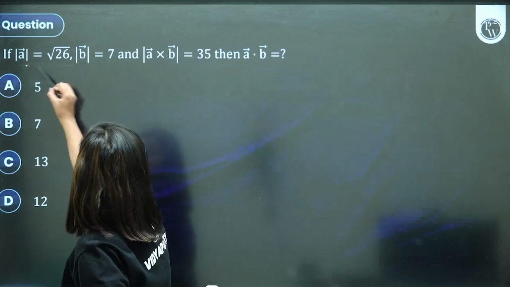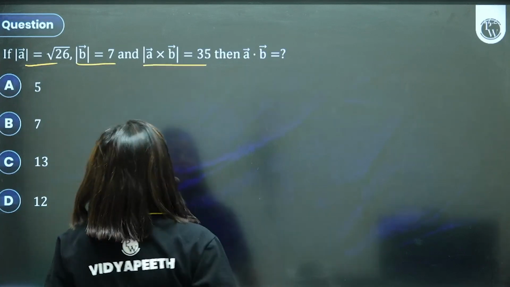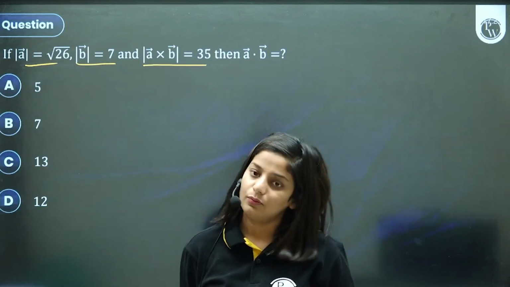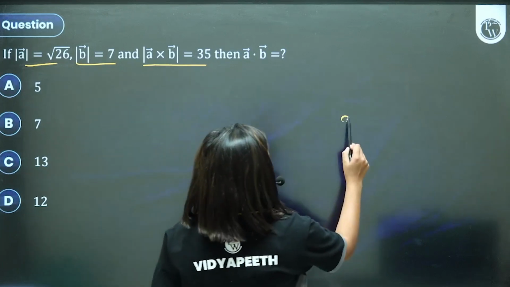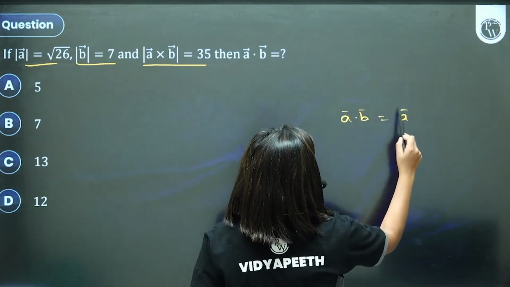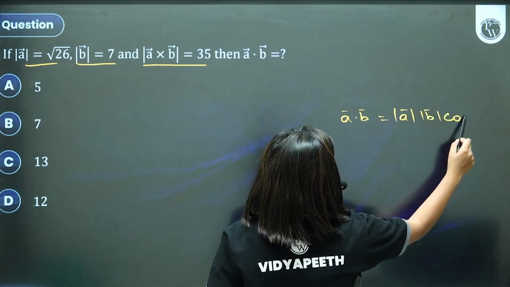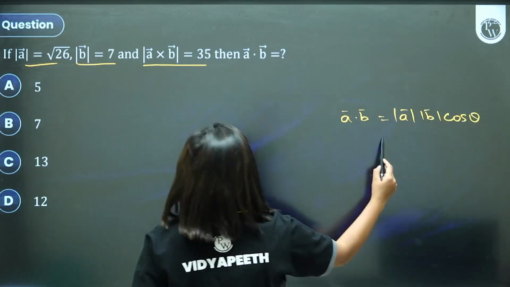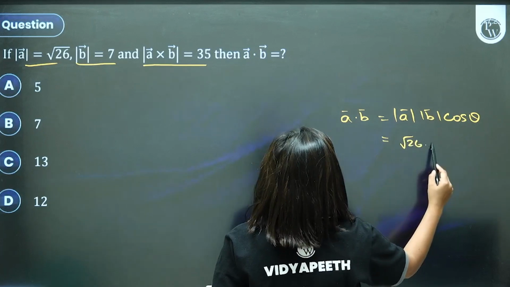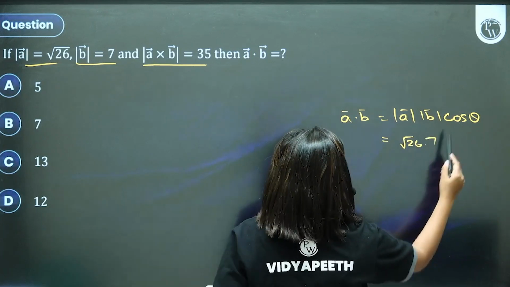Okay, magnitude of A, magnitude of B given, magnitude of the cross product also given. What is dot product equal to? So for dot product, we need magnitude A, magnitude B, cos theta. I need cos theta because the other two values are provided to us. We just need cos theta.